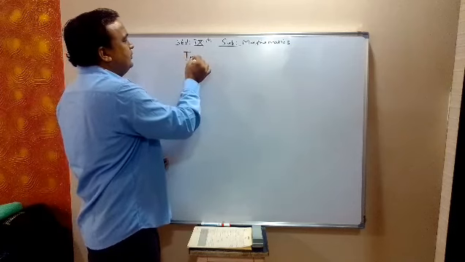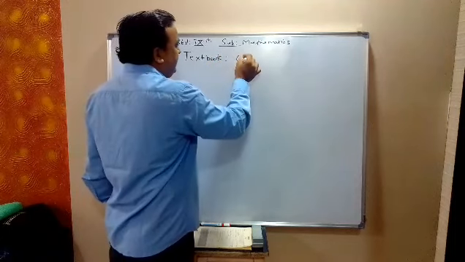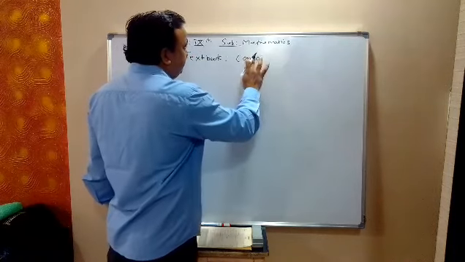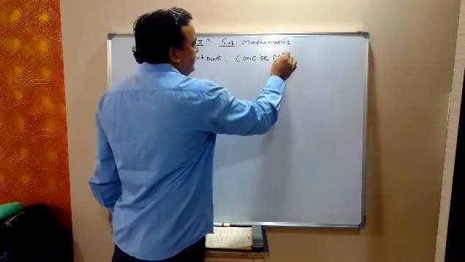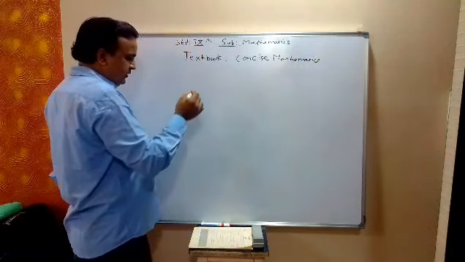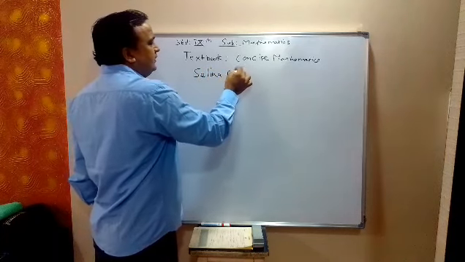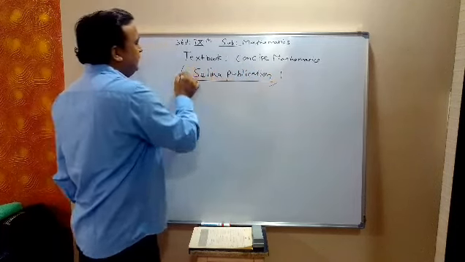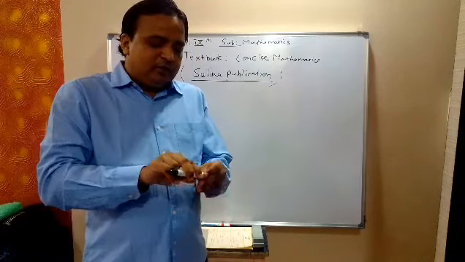The textbook is Concise Mathematics, Selina publication. We are going to follow the Concise Mathematics, Selina publication textbook.